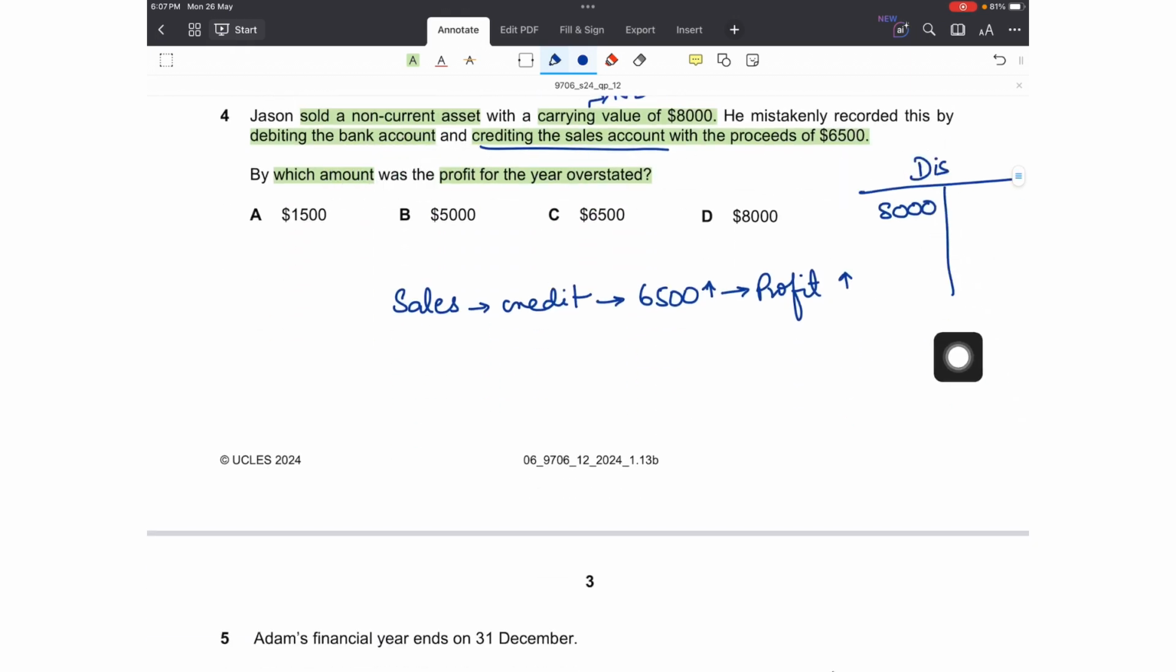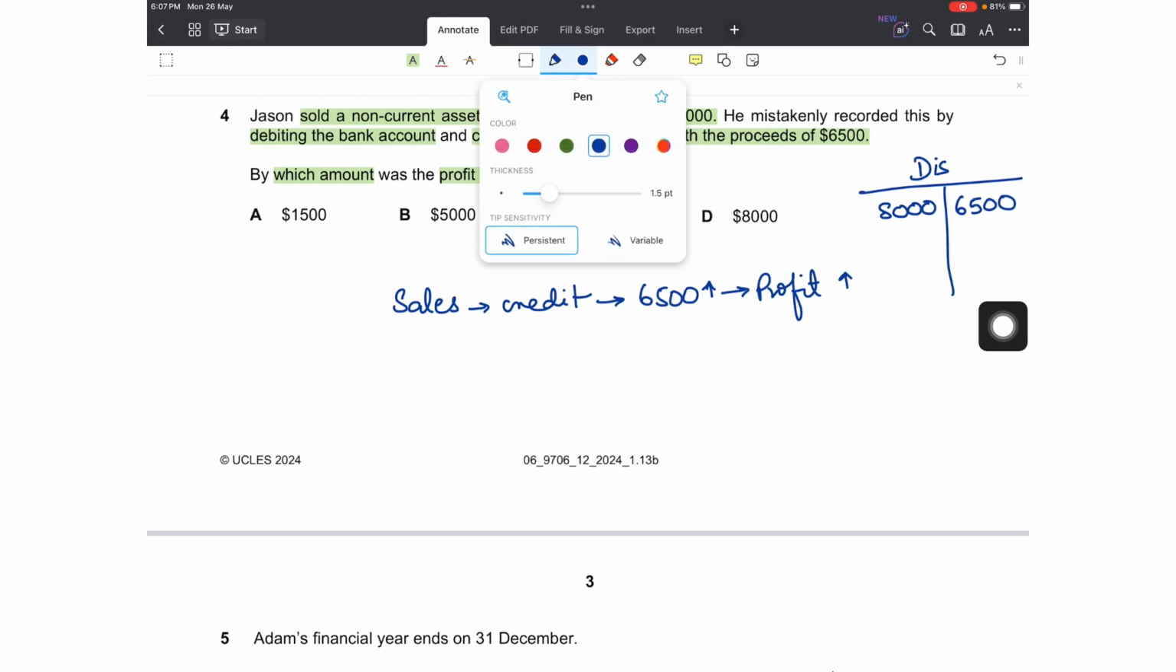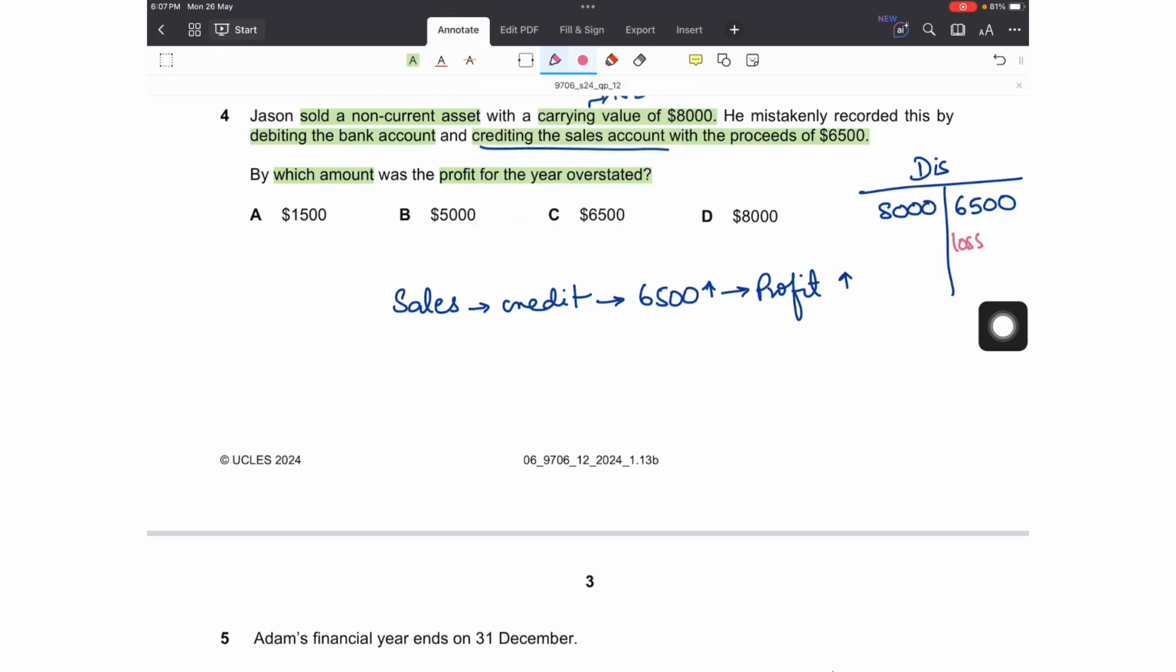So he received 6,500. 6,500 disposal proceeds, bank debit, and disposal account should have been credited. But since he did not do that, he did not record a loss of 1,500 in his disposal account, right? He did not do that. He did not record the loss of 1,500 in his disposal account. So that would have also affected the profit. This was the first effect. What is the second effect? Not recording a loss.